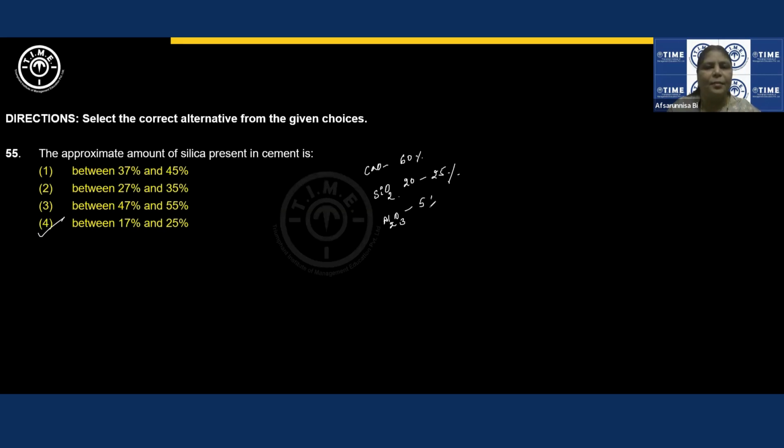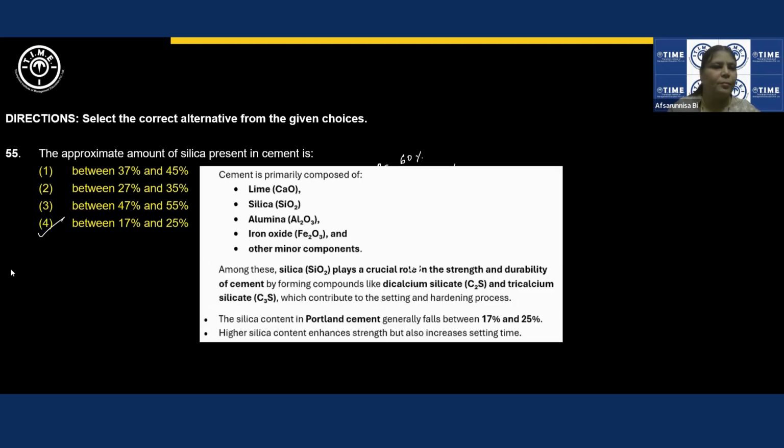Then iron oxide, Fe2O3, around 1%, and sulfur trioxide around 1%, from added gypsum. If they ask about the major composition, calcium oxide is the correct option. If they ask about percent, because they asked about silica percentage, we have chosen this. You can take a screenshot if you want.